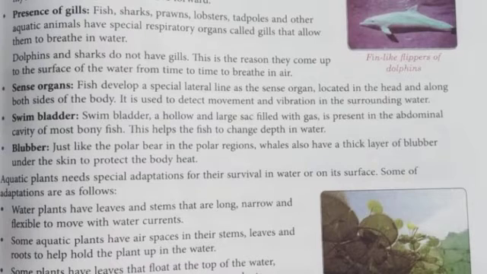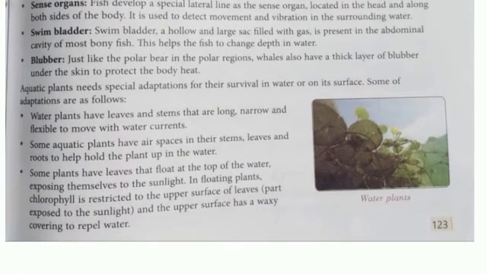Aquatic plants. Now come to aquatic plants. They also have some adaptations. First, water plants have leaves and stems that are long and narrow and flexible to move with water current. They have to always fight with water current because they live in water. So they have a strong type of leaves and stems, long, narrow, flexible. Flexible is a must, so they can just cut the water current.